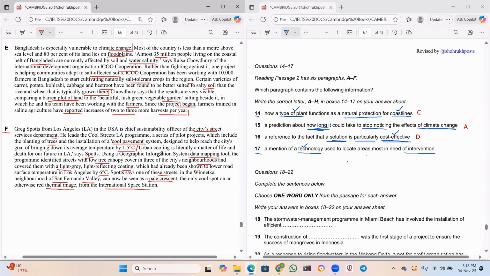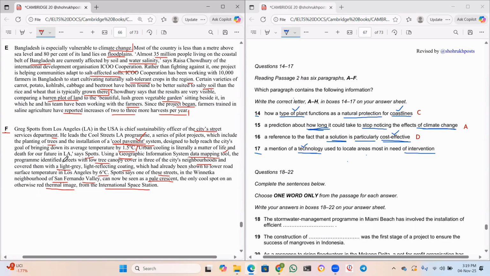Now, again, same question. Did we read about any technology here, sir? Yes or no? So here he spoke about what? About planting trees and installation of cool pavement system. Okay, one. And also he spoke about using a geographic information system data mapping tool. Yes, sir. This is the technology he's talking about.